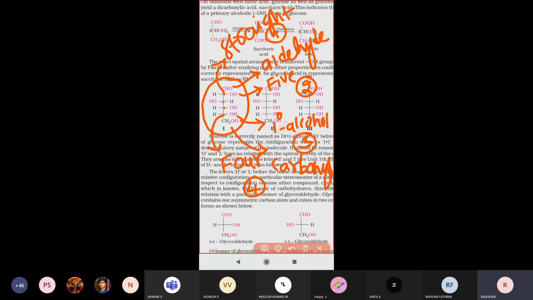Right, I hope you are understanding. If anybody is not understanding, kindly tell me once again, I will recapitulate. Most probably most questions they are asking from this concept only. For the glucose molecule especially, the structural evidence is very important. If anybody is not understanding me, kindly speak out, I will recapitulate.